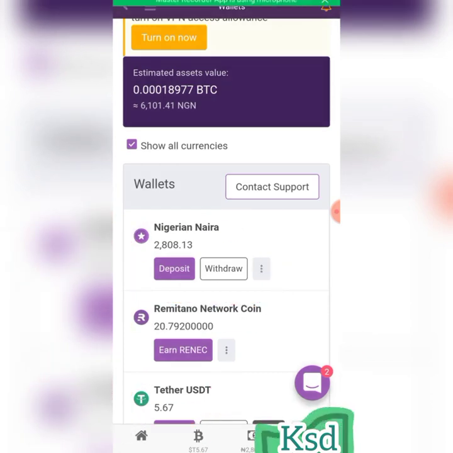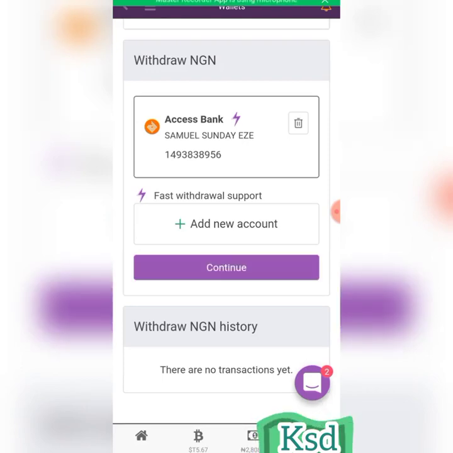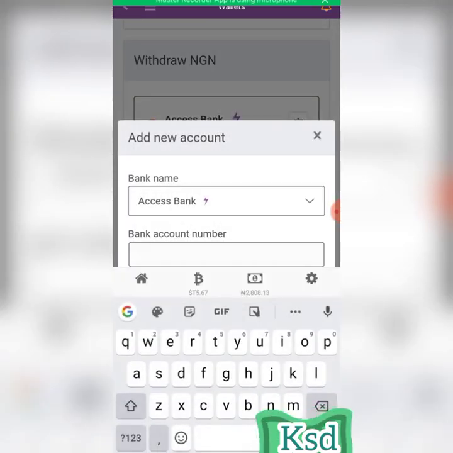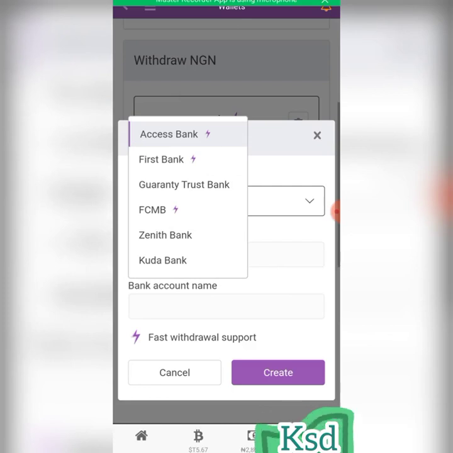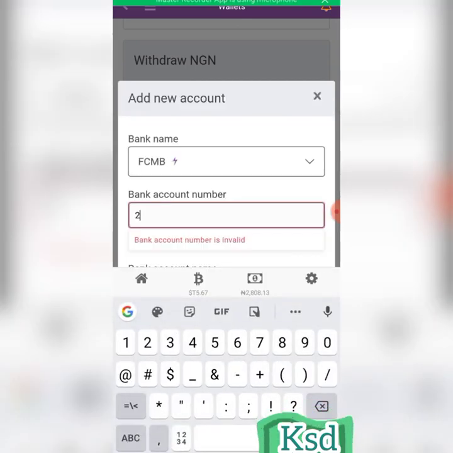Automatically. So now I want to withdraw. You click on withdraw. This is my... Okay, let me add another bank. So for you to see how to add the bank, I will choose FCMB. We put the account number.